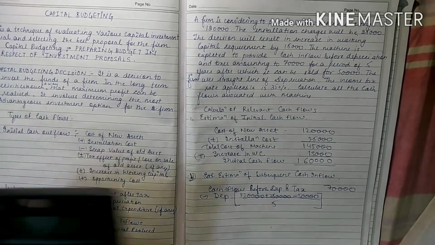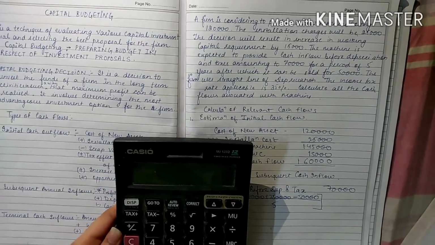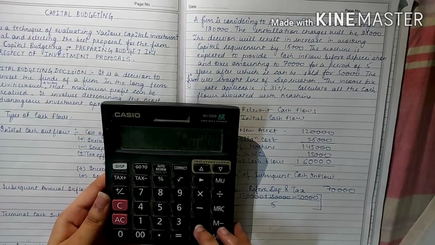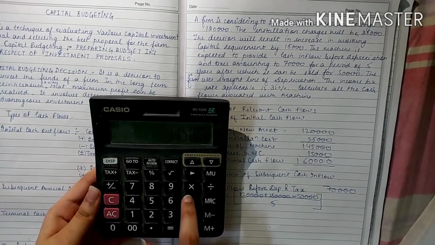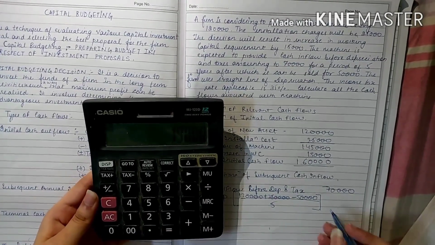So the depreciation is 1,20,000 plus 25,000 minus 50,000 divided by 5.